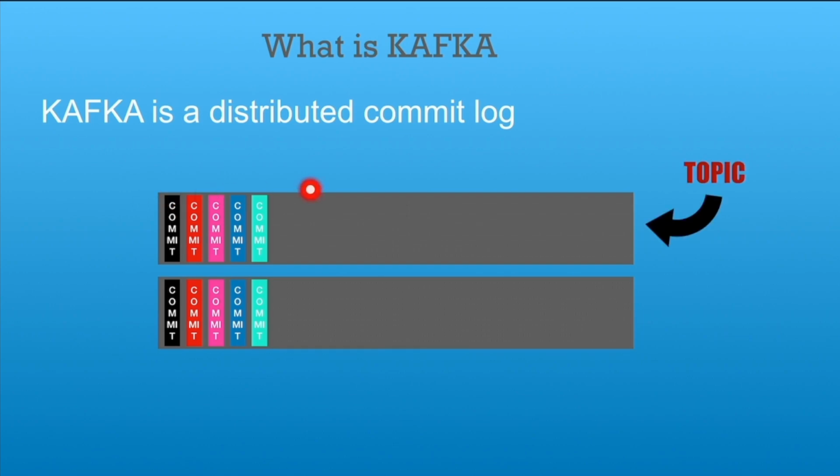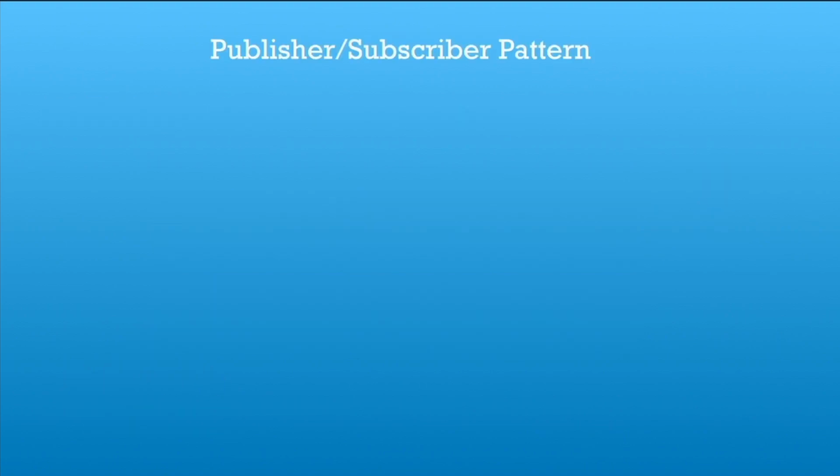This log file is known as the topic, and the individual unit of information that is stored inside this log is known as the message. So we can say that in Kafka we have a distributed topic that stores the messages inside it. Kafka works on the publisher subscriber pattern.